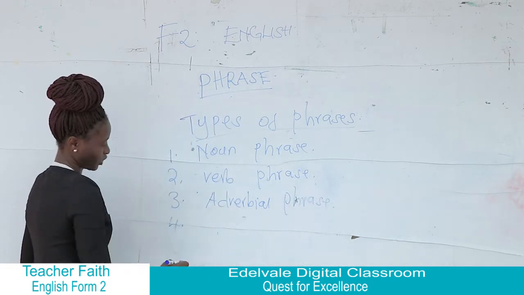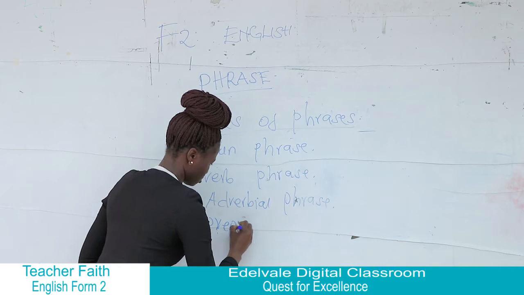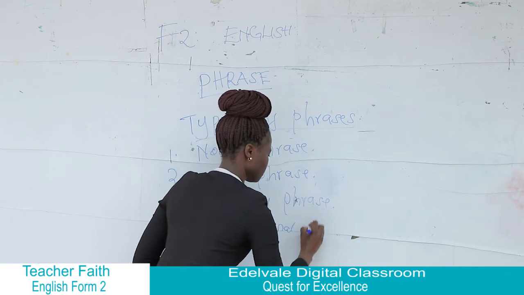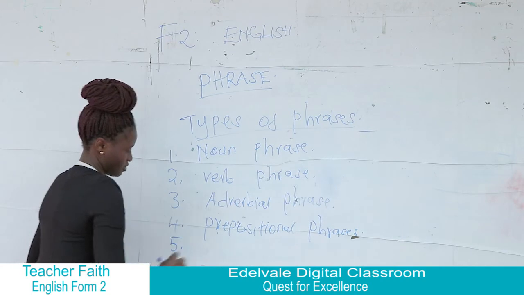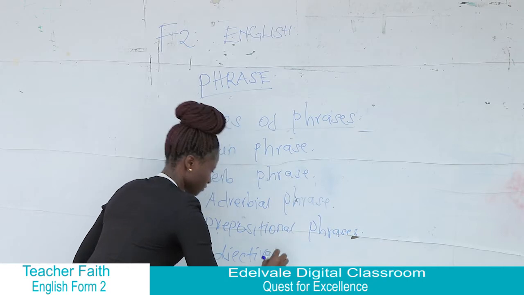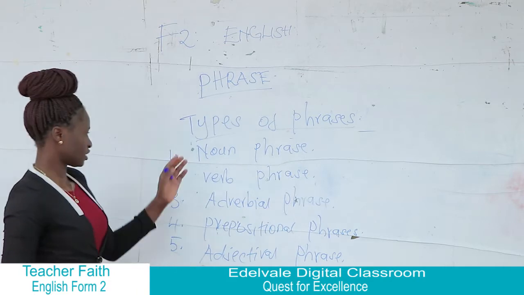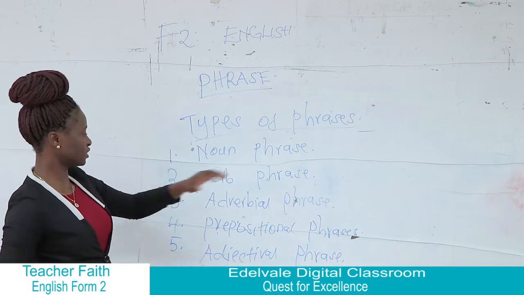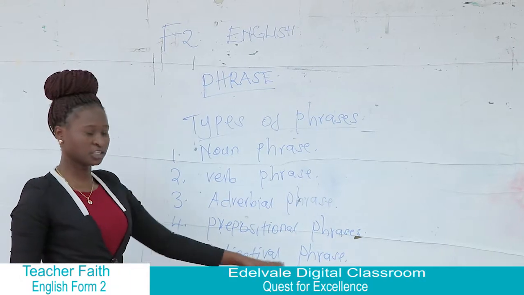Number 4, we have prepositional phrases. And also we have number 5, adjectival phrases. So these are the common types of phrases that we have in English: the noun phrase, the verb phrase, adverbial phrase, prepositional phrase, and adjectival phrase.